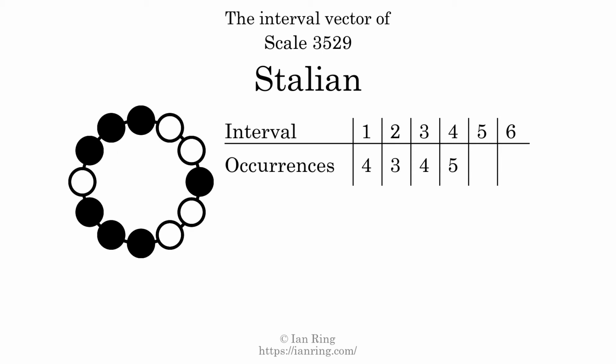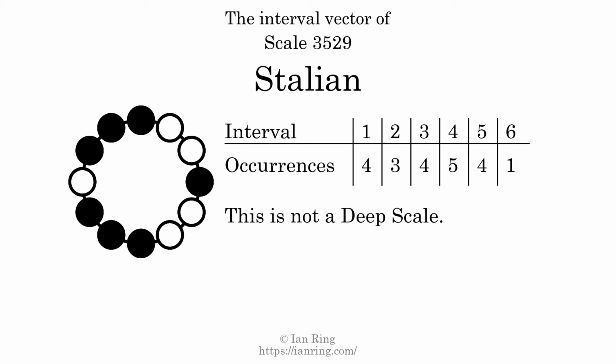There are 5 intervals with the size of 4 semitones. They are here, here, here, here, and here. There are 4 intervals with the size of 5 semitones. They are here, here, here, and here. There is 1 interval with a size of 6 semitones. It is here. Each interval does not appear in this scale a unique number of times, so this is not